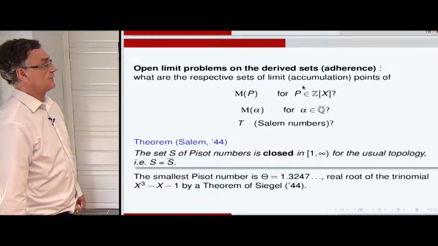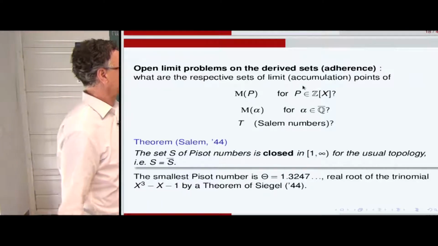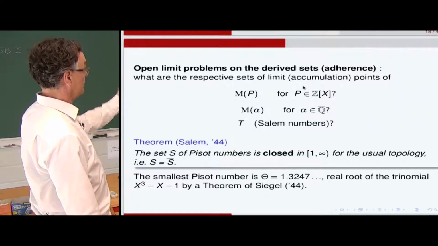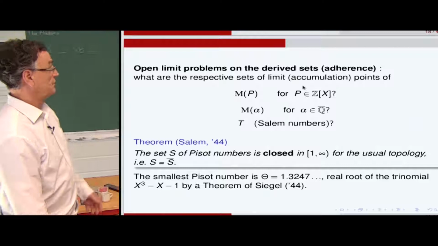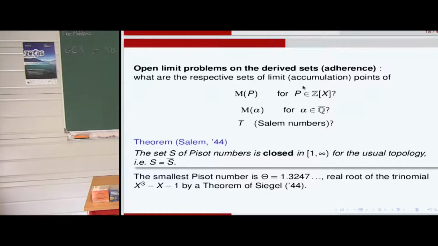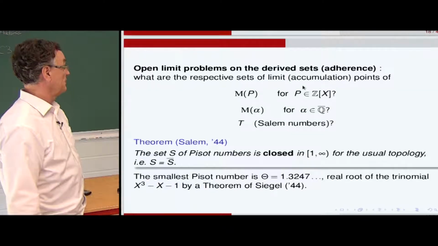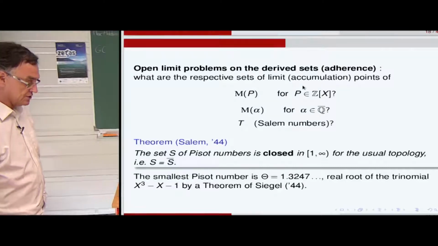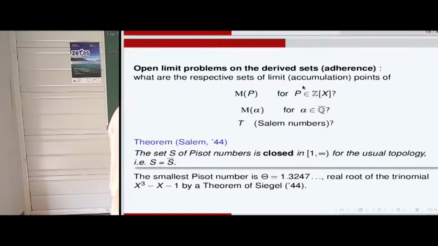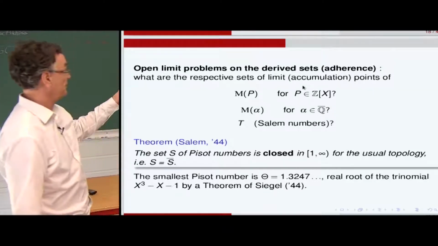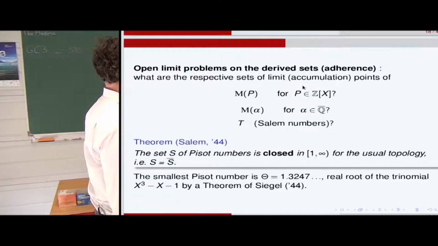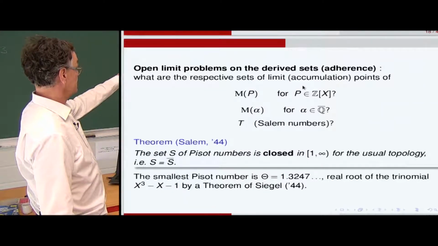What are the respective sets of limit accumulation points of the set of M of alpha when alpha is an algebraic number? And in particular for Salem numbers. What are the limit points of Salem numbers? We don't know yet. What is the topology of the set of Salem numbers? Okay. So a theorem of Salem following a conjecture of Vijayaraghavan in the 40s. Salem proved in 44, in a very famous paper, that the set of Pisot numbers is closed in 1 plus infinity for the usual topology. So the adherence of S is S.